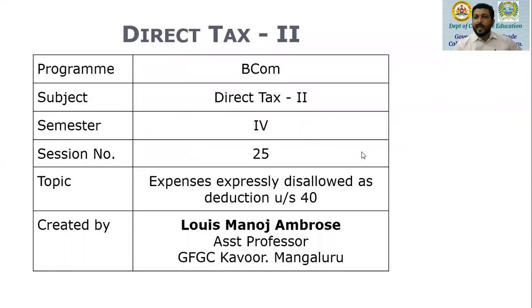Now in this particular session, we are going to learn certain business expenses which are expressly disallowed, which are not allowed as deduction. In the previous session, we have learned the list of expenses which are allowed. Some were deductible at 100%. Some were deductible at a weighted deduction of 150%. Now, which are the list of expenses which are expressly disallowed as deduction under section 40? So let's look at such disallowed expenses.